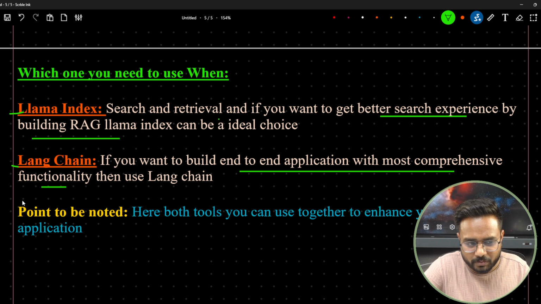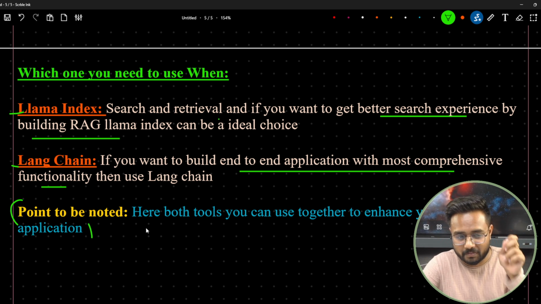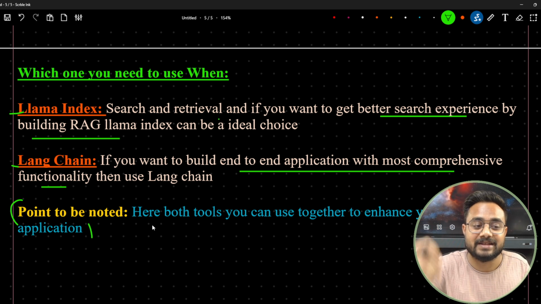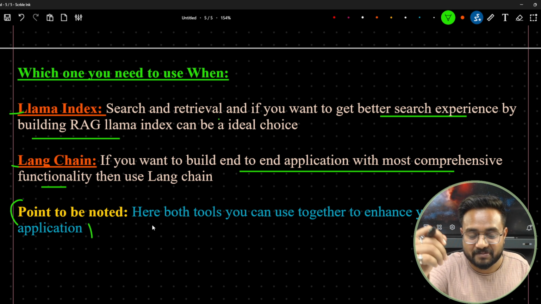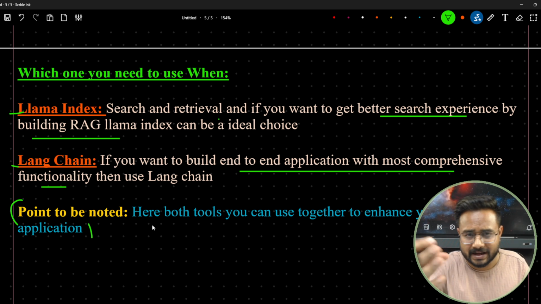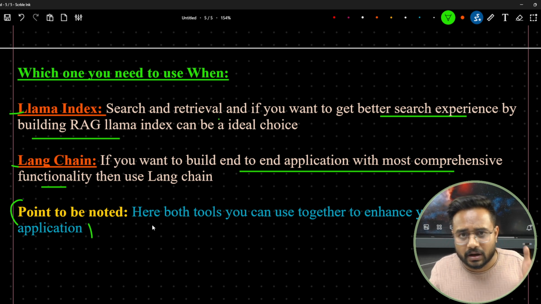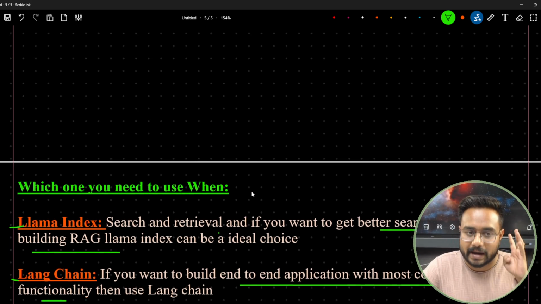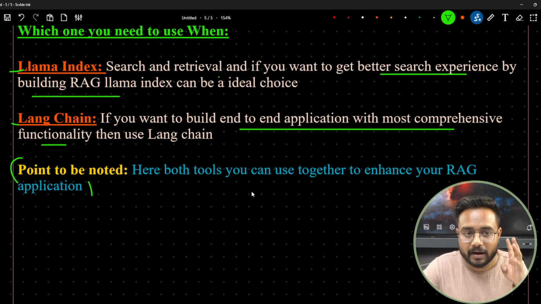Now a point to be noted guys, please note this particular point. You can use both tools together to enhance your RAG application. Getting my point? Yes, you can combine both tools, Llama-Index and LangChain, as I told you, right? In the latest version of Llama-Index, you will find LangChain as well. The wrapper is available. So I hope now you got a clear-cut idea of what LangChain is and what Llama-Index is.